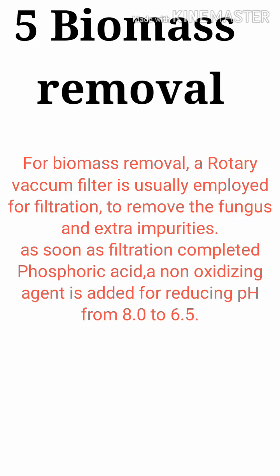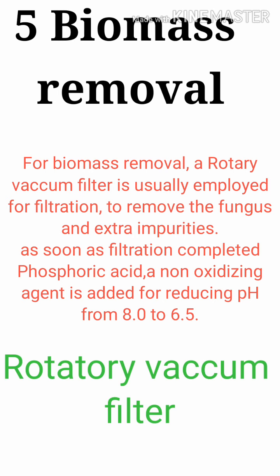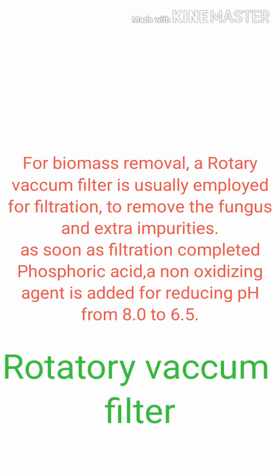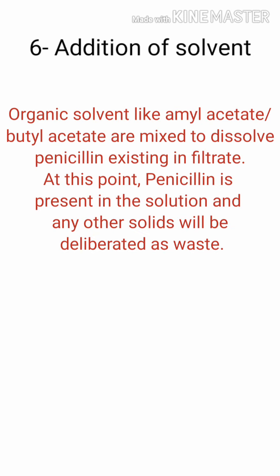Next step is biomass removal. For removing biomass, filtration is performed, as a bioseparation is essential to eliminate the biomass from the culture. It is the removal of the fungus and extra impurities from the medium which comprises the penicillin. To carry out the filtration, a rotary vacuum filter is usually employed. Next step is addition of solvent. Organic solvents like amyl acetate and butyl acetate are mixed to dissolve the penicillin existing in the filtrate. At this point, penicillin is present in the solution and any other solids will be considered waste.